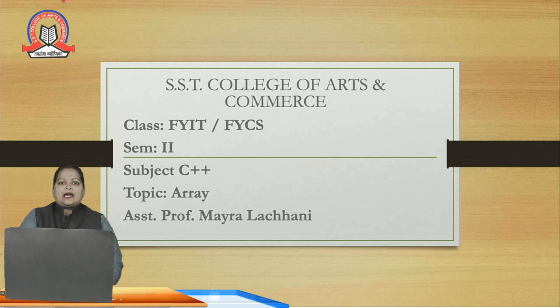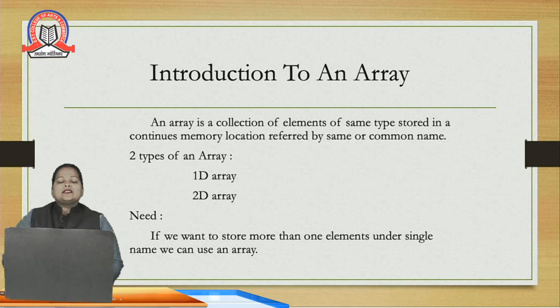Now what is meant by array? So first understand the definition of an array. An array is a collection of elements of similar data type stored in a continuous memory location referred by same name or common name. Okay.